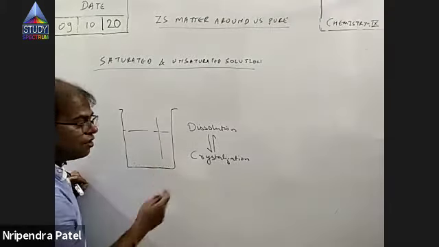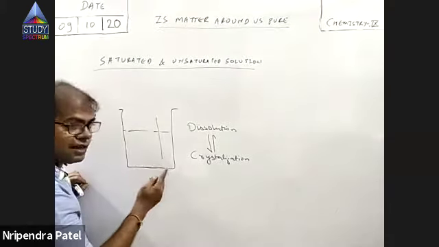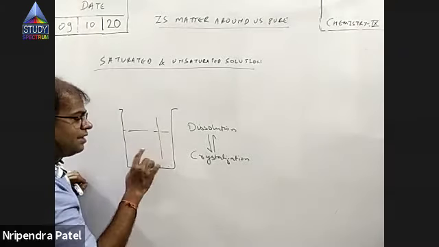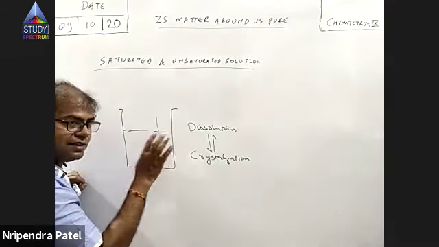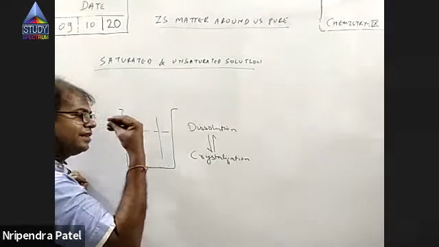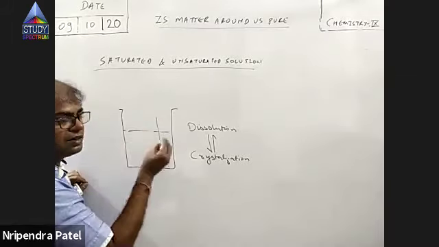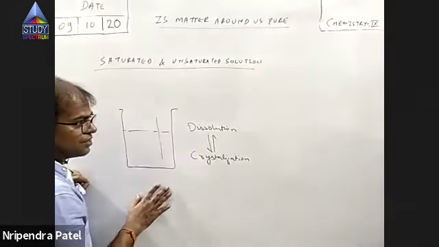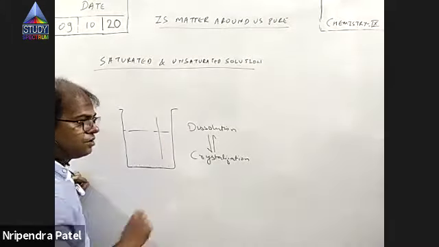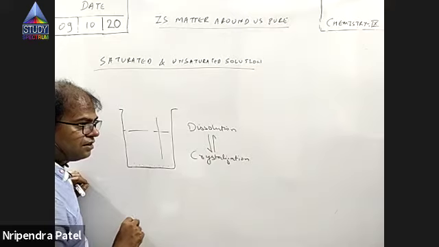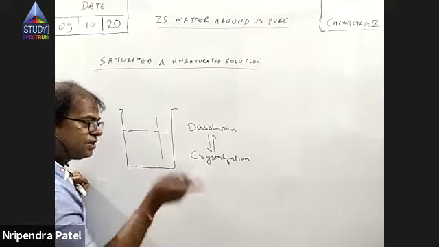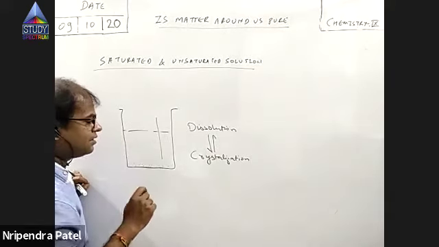So where has that gone? That has entered liquid phase, right? Now we say it gets dissolved in the solution, dissolved in the water. So this process is known as dissolution. Now there is one more process which is known as crystallization.